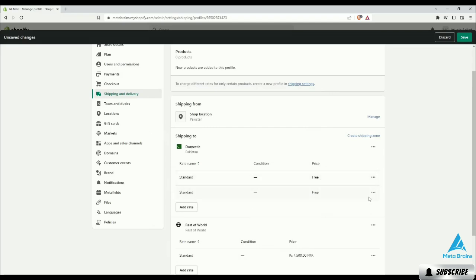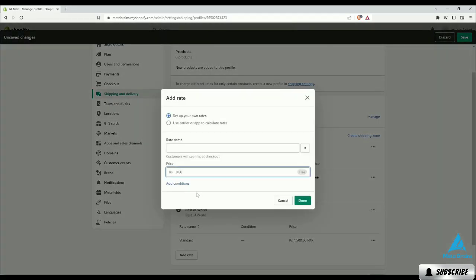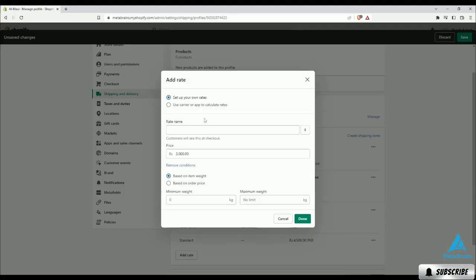If you don't want to do free shipping, simply delete it and click on the Add Rates button to add the rate you want to apply, where you can also customize it depending on item weight and/or order price, for example. You can also select a range of products from minimum to maximum weight or price.